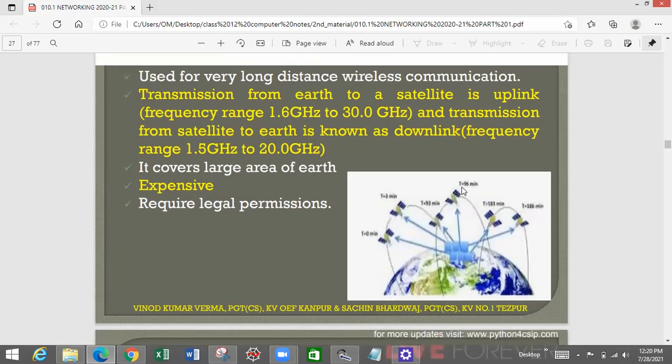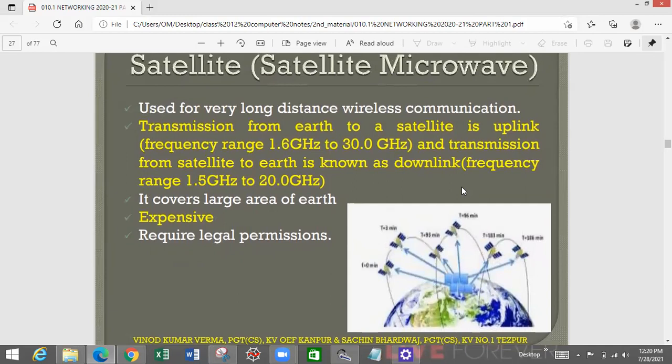What is the benefit of it? It covers a very large area of Earth. This kind of communication medium covers a very large geographical area. So suppose in a particular area the terrain is very difficult, and it's very difficult to set up a local network there on the ground. In those hilly areas which are very difficult to access, we can benefit from satellite communication. What is the downside of it? It is very, very expensive. Also, you will need legal permissions to utilize the satellite.